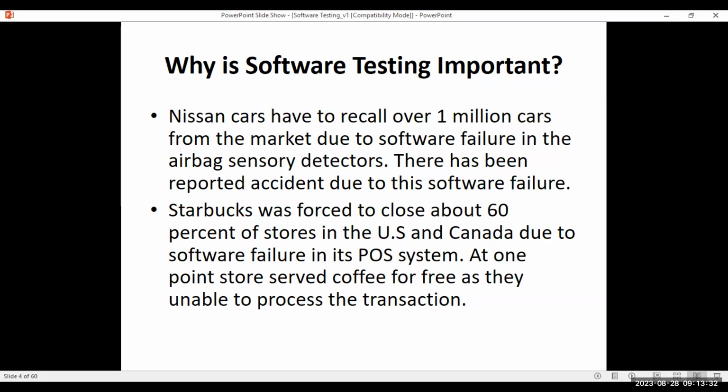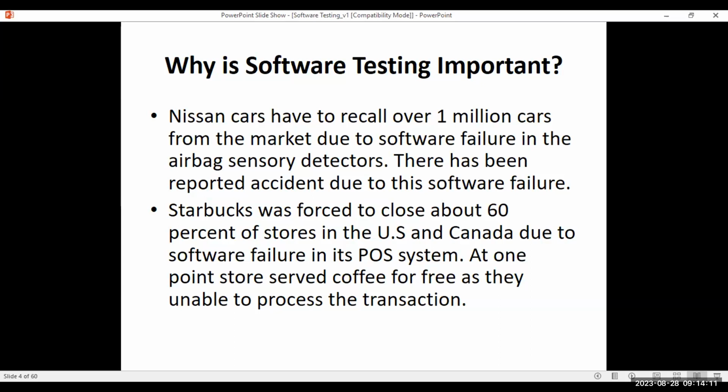So there was a software failure in the POS system. POS is nothing but point of sale systems, the billing systems that we see in our supermarkets and all. And then they were not able to print the bills. At one point of time, they had to close 60% of the stores because they were not able to deliver the orders. And some stores gave the coffee and all for free, as there was hesitation and resistance from the customers.